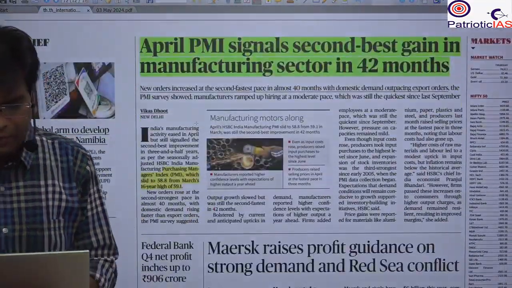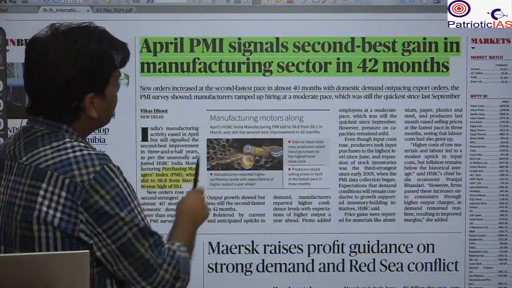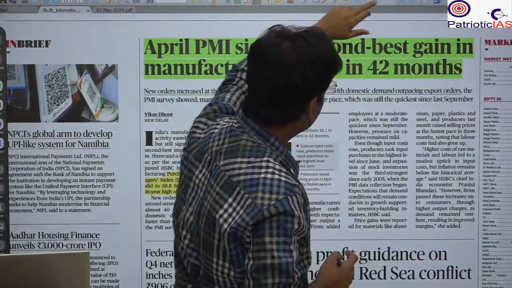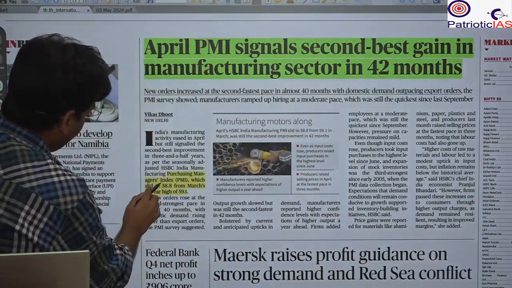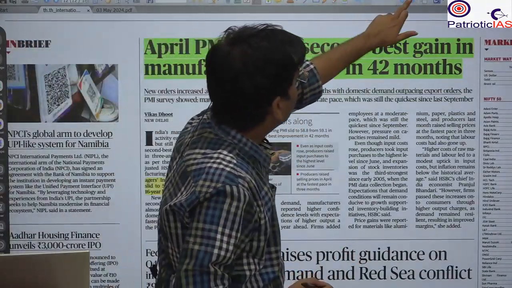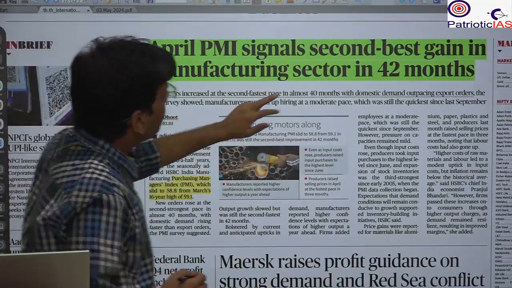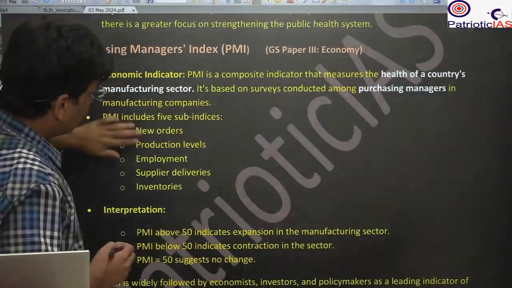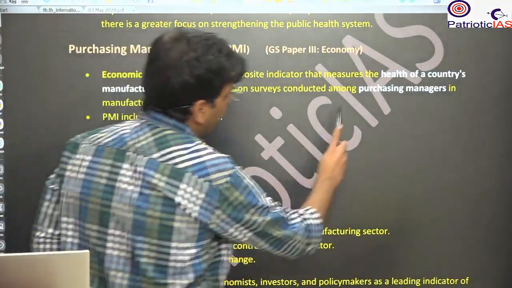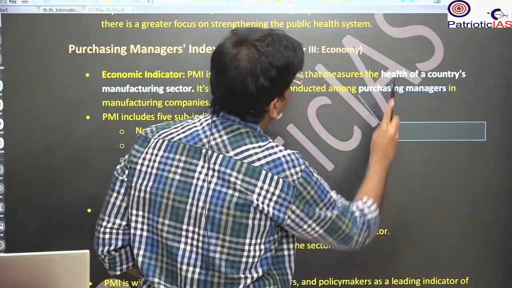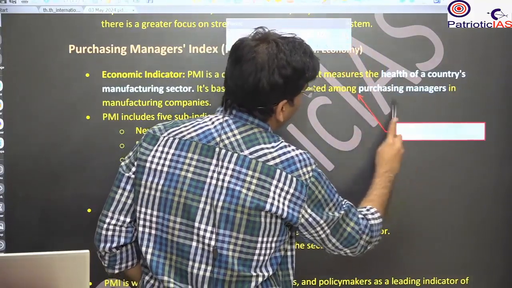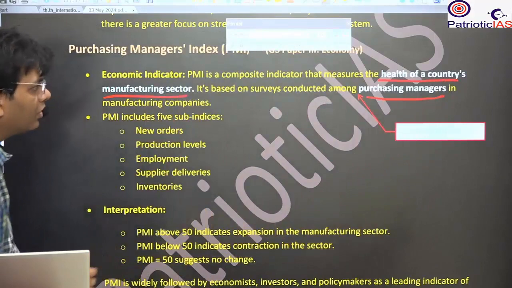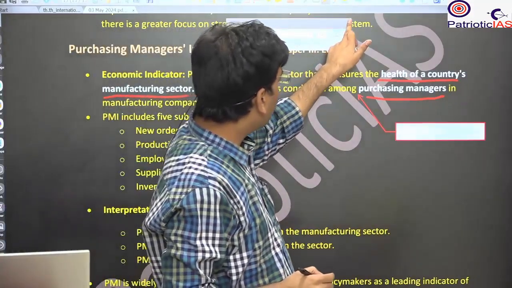The next important news we are going to take is that the April PMI signals the second best gain in the manufacturing sector in 42 months. Here you will see the Purchasing Managers' Index. What is this? It gives an indication of the economy in a market. It is done with respect to interviews of purchasing managers, and it says the health of the country's manufacturing sector. The manufacturing sector shows overall economic growth.